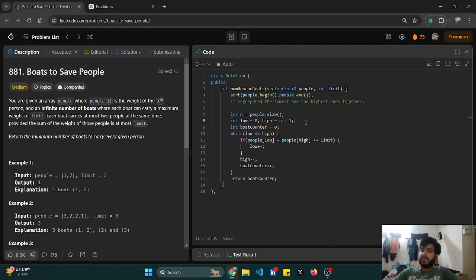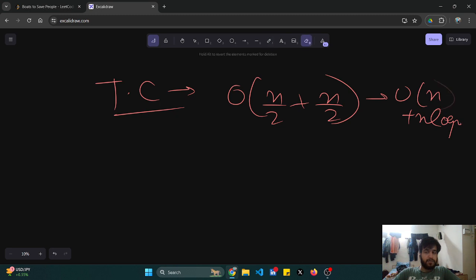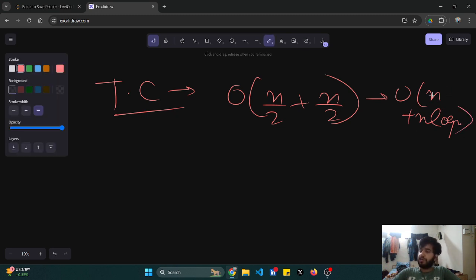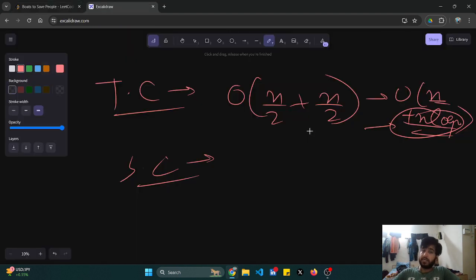Am I using an extra space? Okay, no. But the sorting would also take n log n. Okay, segregation also takes time. So n plus n log n is my time complexity. Okay. What about my space complexity? Am I using extra space? No, just the simple variables. So the space complexity is O of 1.